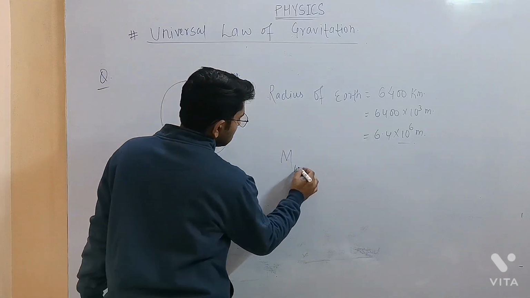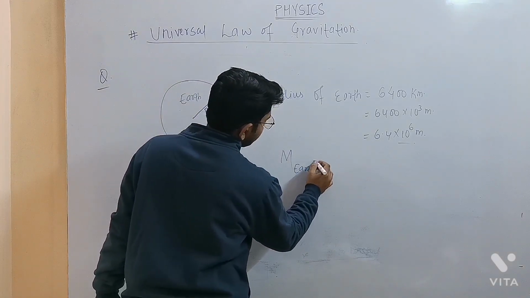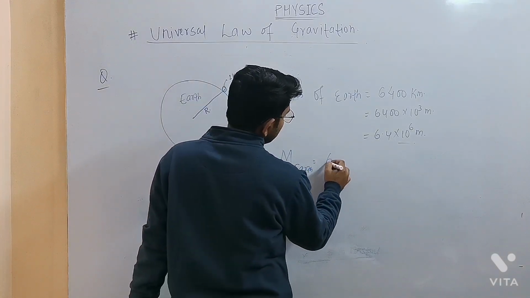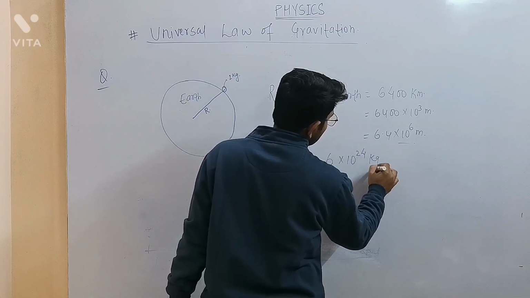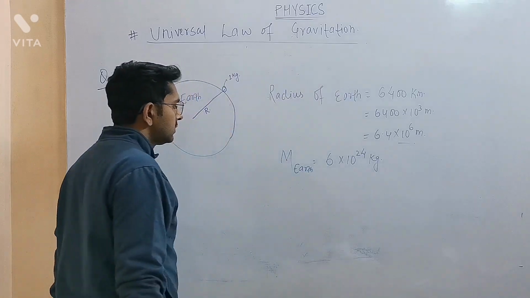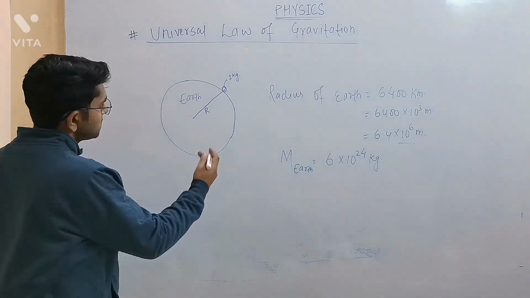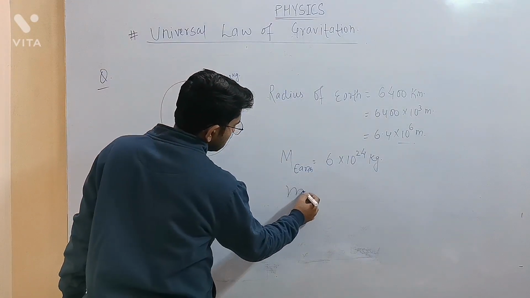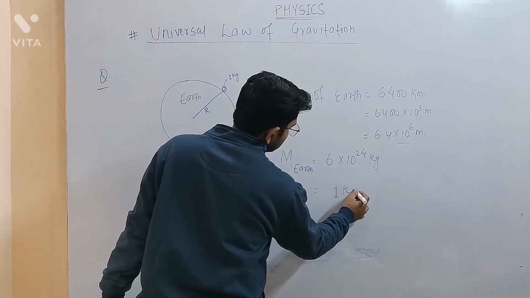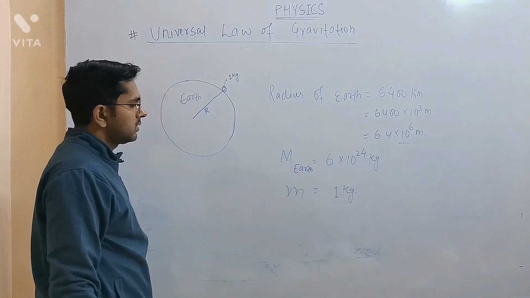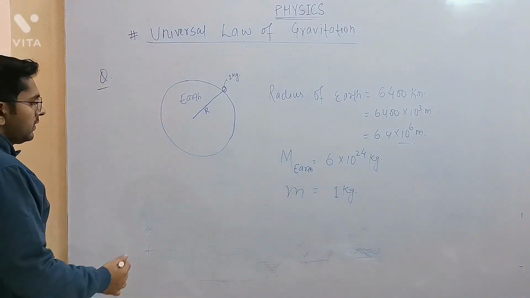So the mass of the earth is 6 into 10 to the power 24 kg. Now what is the mass of the second object? Small m, I will consider it as 1 kg.